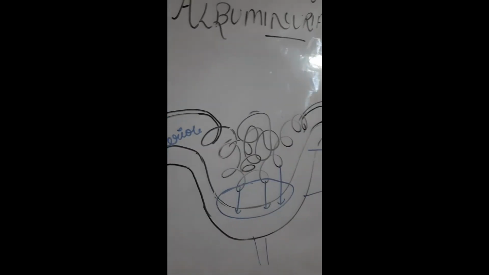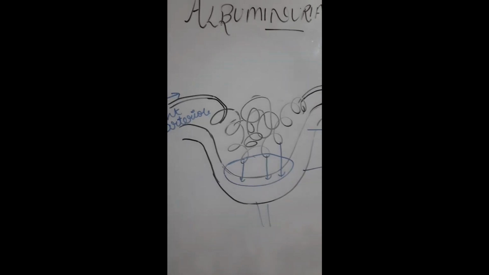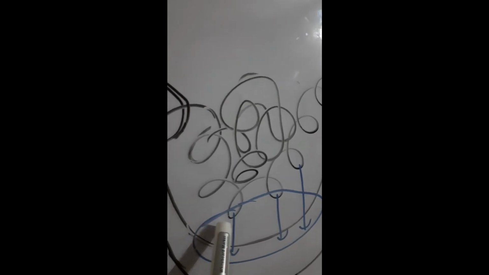Now, if some kind of infection is there in the kidney, which is also known as glomerulonephritis, what happens? This layer gets damaged.